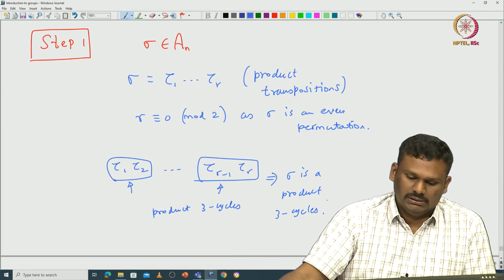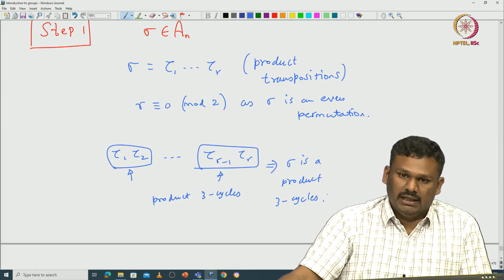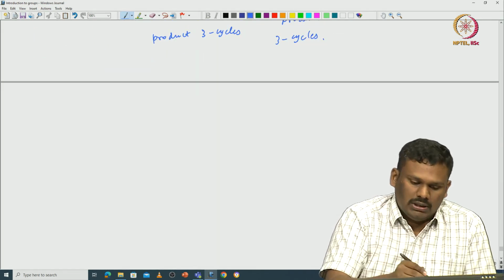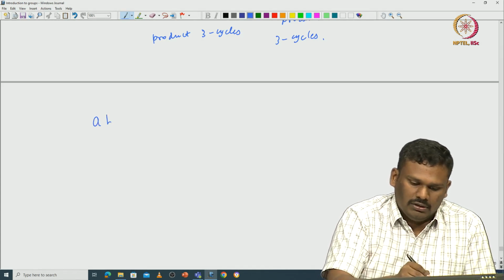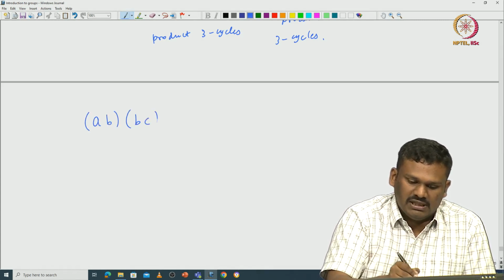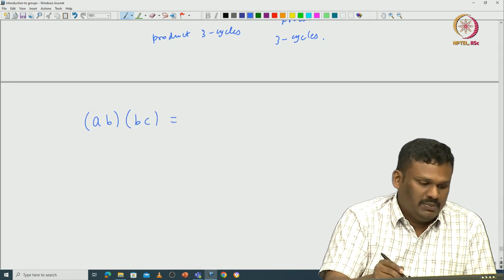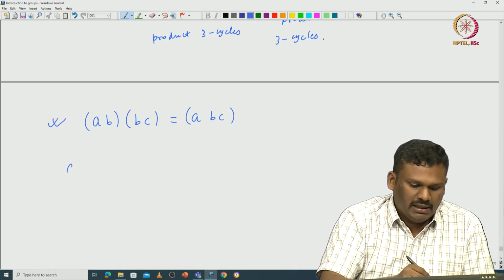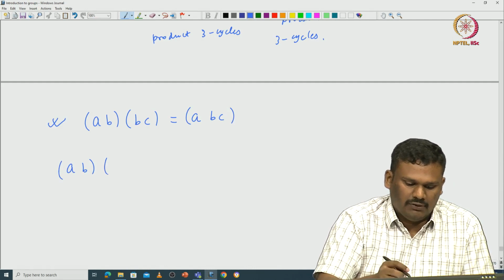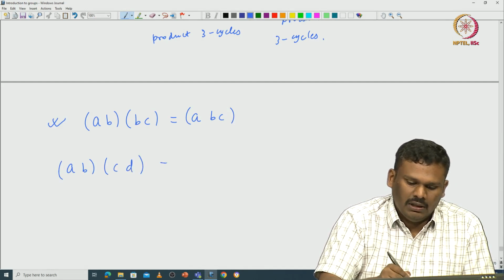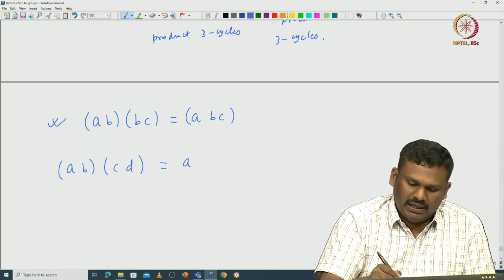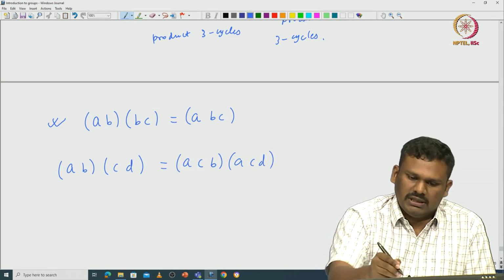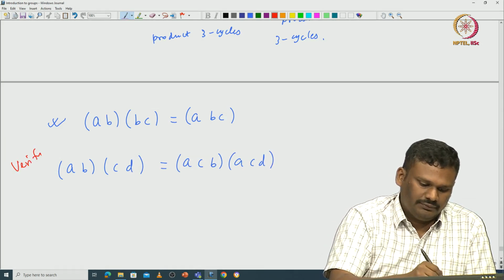How to check that a product of 2 transpositions is indeed a product of 3 cycles? That is easy. For example, if they are not disjoint and share one element in common, then it must be of the form AB times BC. We already checked that AB times BC is exactly ABC. So, this case is done. Now, say they are disjoint, then it will be of the form AB times CD. Then you can write it as ACB times ACD. I will leave this for you to verify.